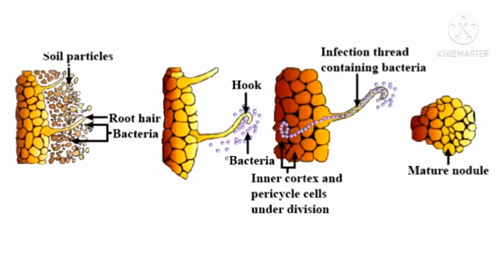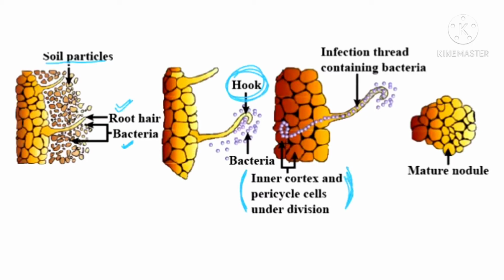Now see carefully. This is the soil particle. Check the diagram carefully. See here, these are the soil particles and this is the root hair. And these are the bacteria which have reached. So first of all, hook formation is done. Hook formation means curling of the root hair. And now see, inner cortical and pericycle cells are dividing.